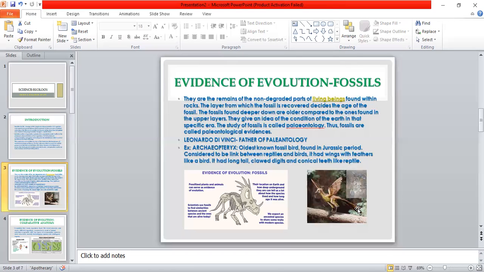Leonardo da Vinci is the father of paleontology. The best example we can give is Archaeopteryx. It is the oldest known fossil bird, which was found in the Jurassic period. It is considered to be a link between reptile and bird. It has wings with feathers like a bird. It had a long tail, clawed digits, and conical teeth like reptiles. So this is one of the evidences of fossils.